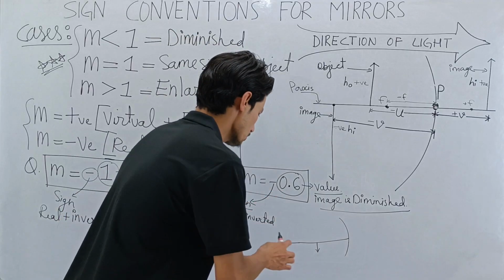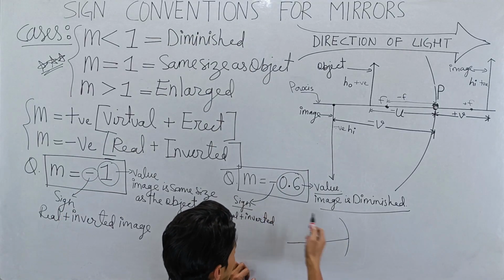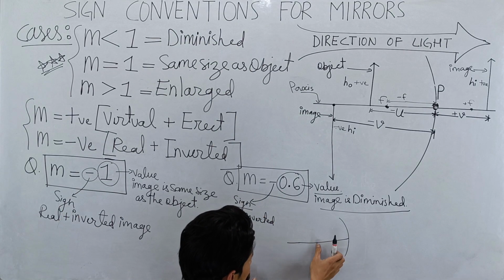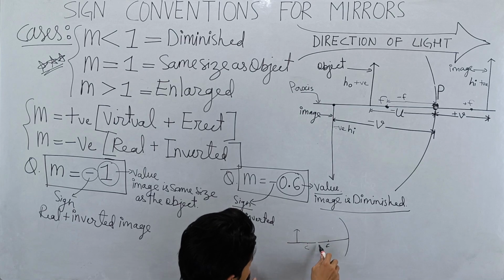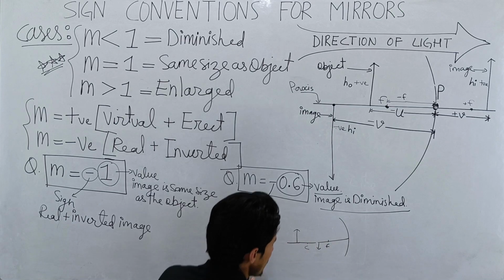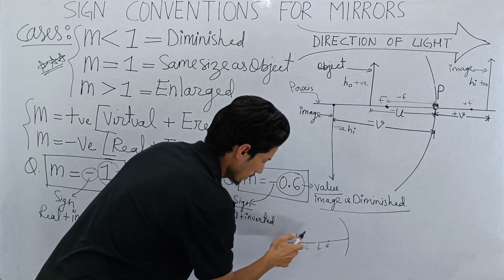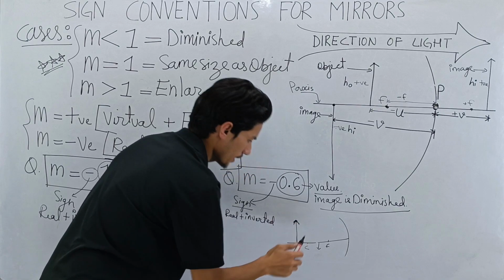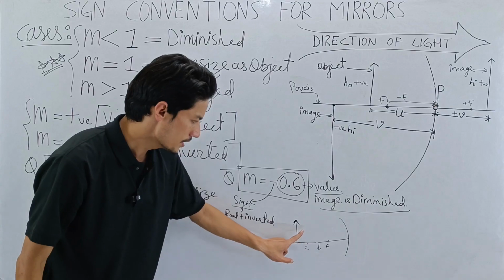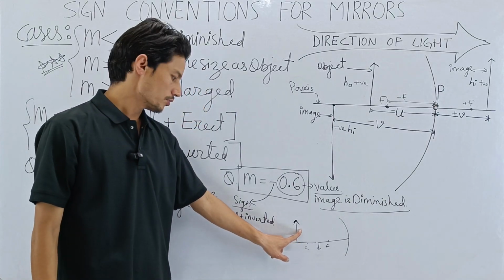So with the given information I can confirm that the image has to be drawn. Now this is my focus and this much will be my C, so the object is kept here, and then we know that in this case the image will be formed here between C and F. Let me make it a little bigger so that I can show you that the image is diminished compared to the height of the object.